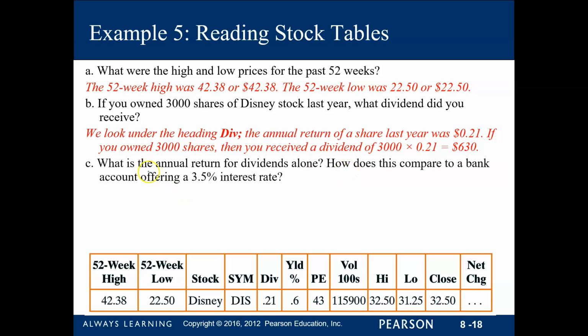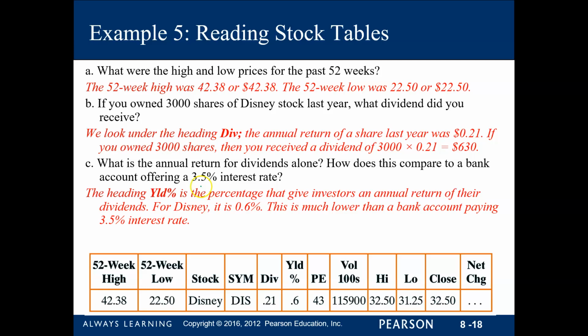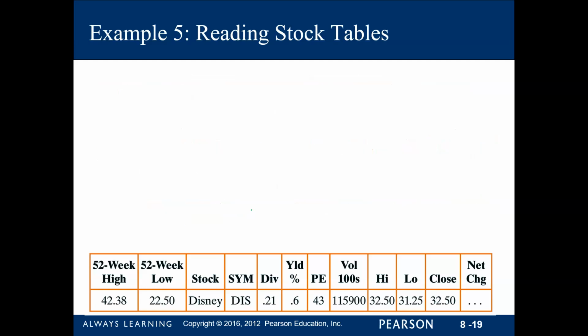Okay. Now, what is the annual return for dividends alone? How does this compare to the bank, which offers 3.5%? Okay. Now, if you take a look, the yield percent is over here, and according to it, it's 0.6. So it's only 0.6%. And this is way, way lower than if you put money into your bank at a 3.5% interest rate. So this is the percentage of how much return, how much interest people get when they put in money for their stocks, okay?